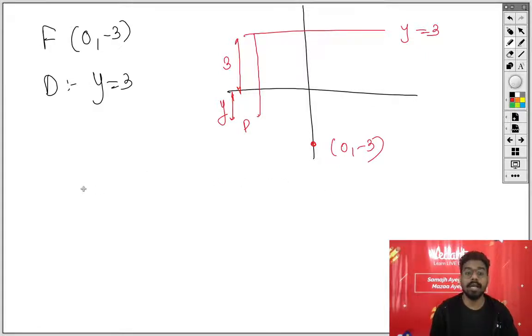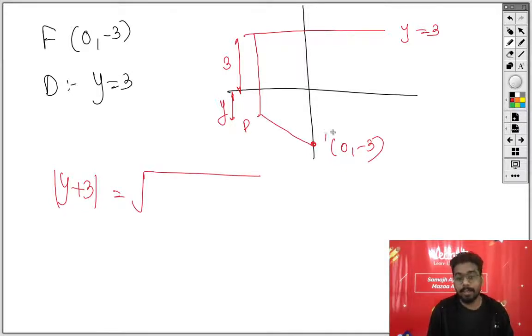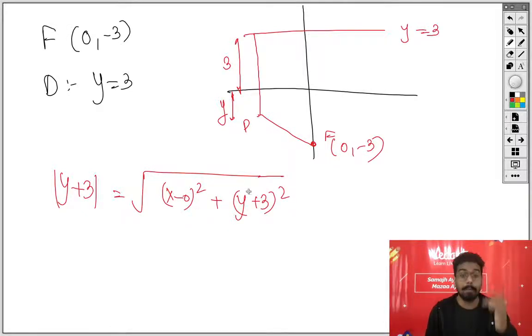Okay, so you will write down that modulus of y plus 3 will be equal to the distance of this point, x comma y, from the focus, so x minus 0 whole square plus y minus of minus 3 whole square. ठीक है, इसको आप लिखोगे बेटा, और ये आप पूरा डिस्टेंस कवर करोगे.